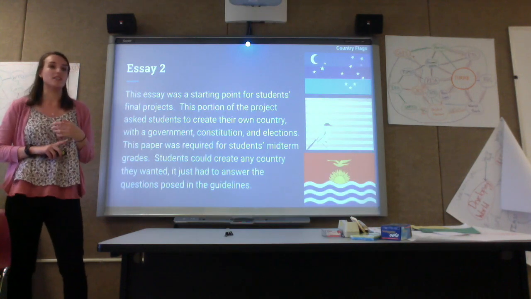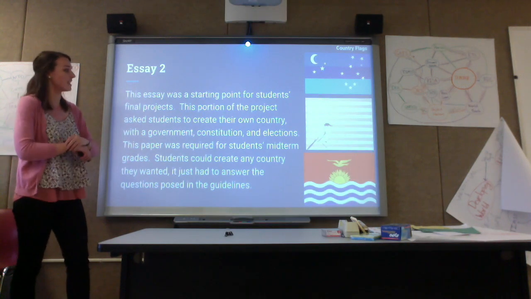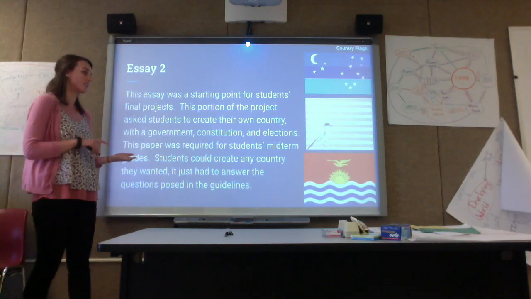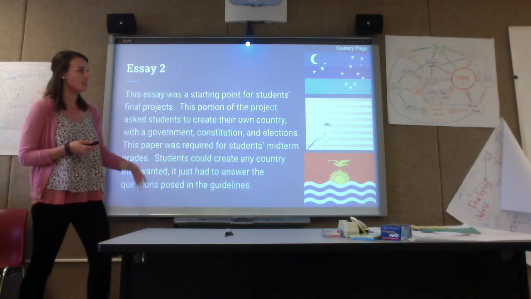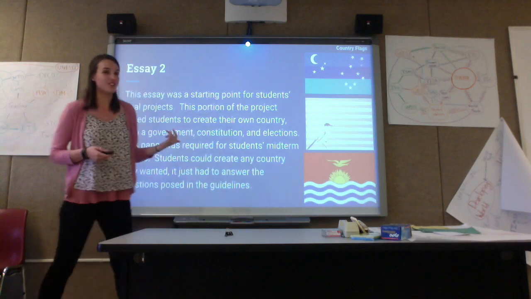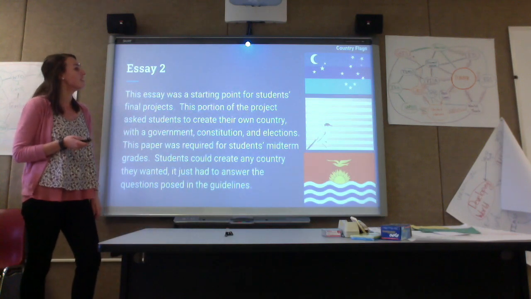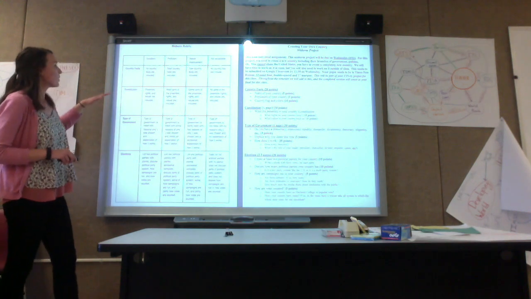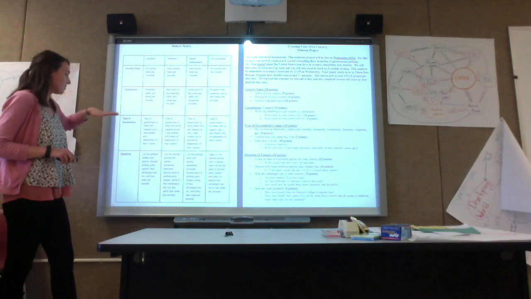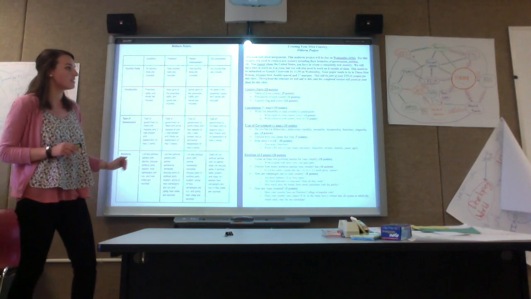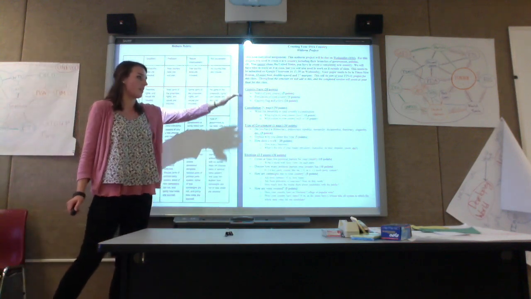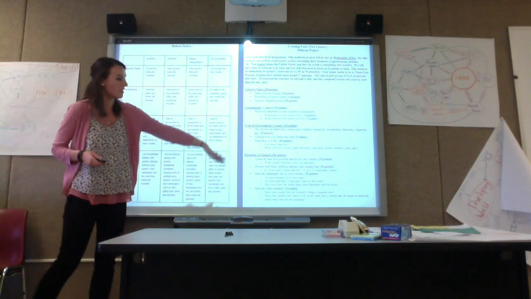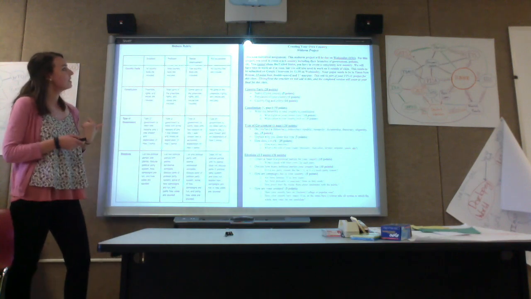Essay 2 was kind of a starting point for students' final exam, and this portion of their project was to create a country, their government system, the Constitution, and elections. So these are some of the flags that the students created, which were pretty creative. And so I had a rubric and a checklist for this one. So the rubric includes country facts, the Constitution, the type of government, and elections. And then I also gave them a checklist so they could see exactly what was needed in each one of those sections and like the point value for each one.